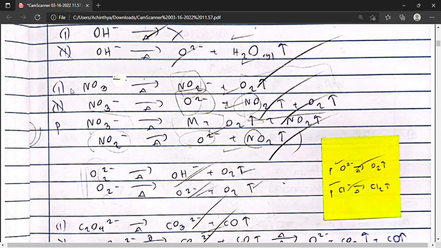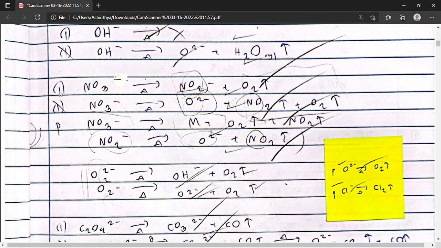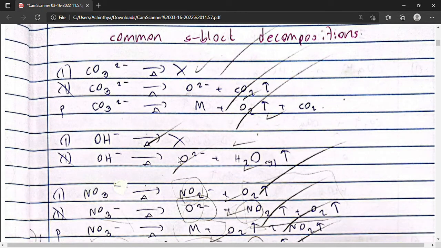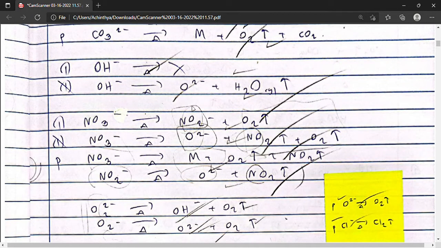You see over here, group 1 metal nitrates except lithium will thermally decompose to form the metal nitrite and oxygen gas. Because group 1 metal nitrites do not thermally decompose, just like carbonates and hydroxides, it will remain in this state.